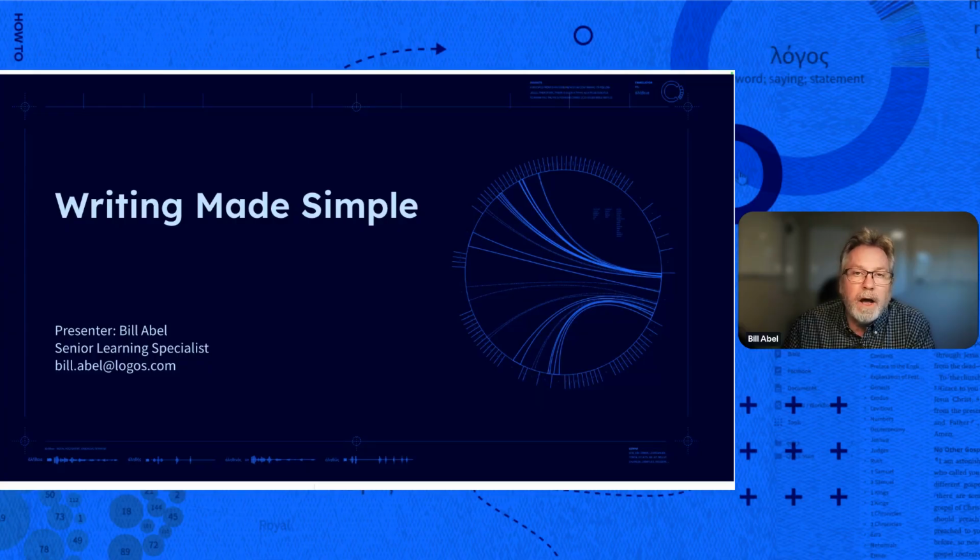Before we start, I will let you know that I'm using the desktop app today, loaded with the most current version of Logos Max. This means that if you are following along on either the mobile app or the web app, or if you're on an older version of Logos, like Logos 8 or 9, or perhaps even 10 at this point, things will look a little bit different for you, and you might not see all the tools that I show here today. If you have any questions about something that might be missing, please make sure that you email me, and I'll make sure to get back to you as soon as I can.